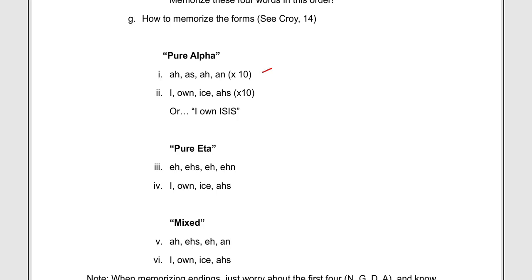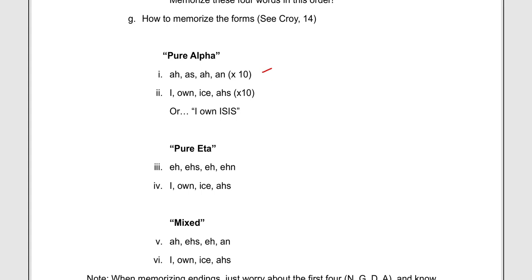So that's all singular. But now we also have plural. However, whether you're in a pure alpha, hora, or a pure eta, phone, or a mixed, doxa, those plurals are always the same: I own, ice, us.